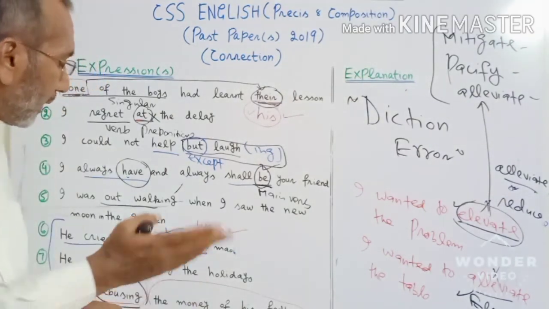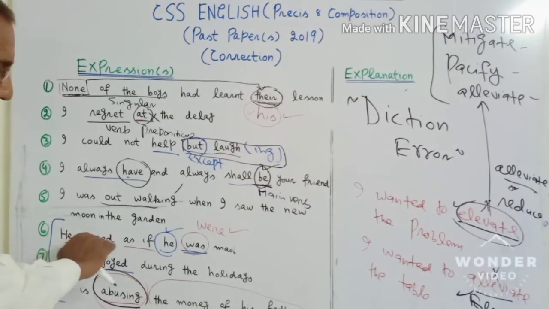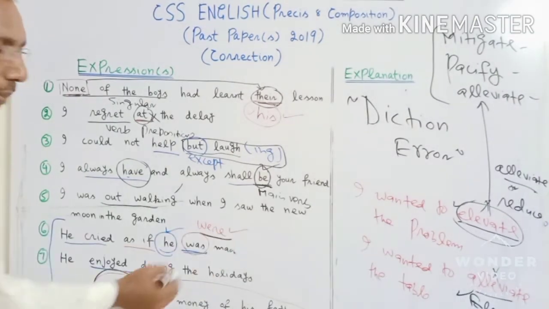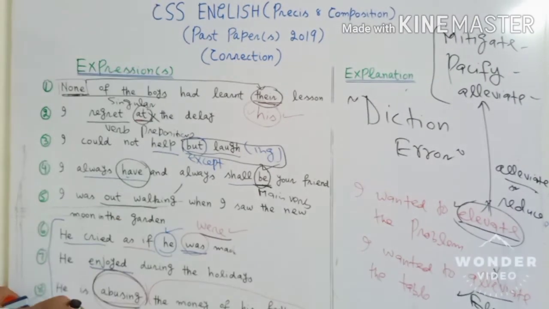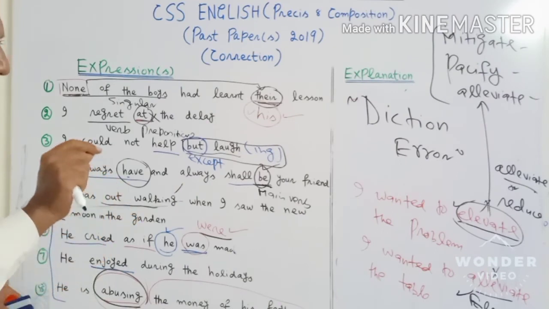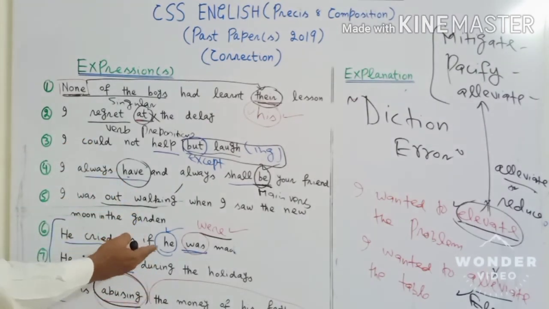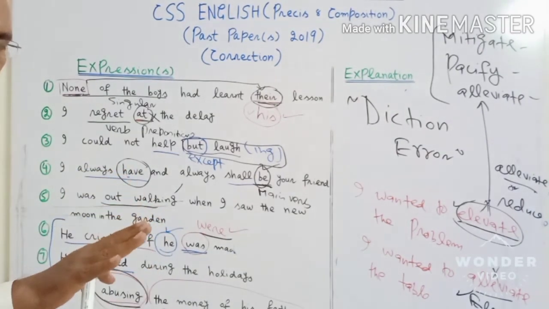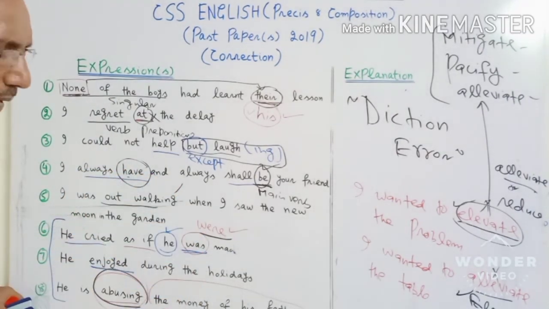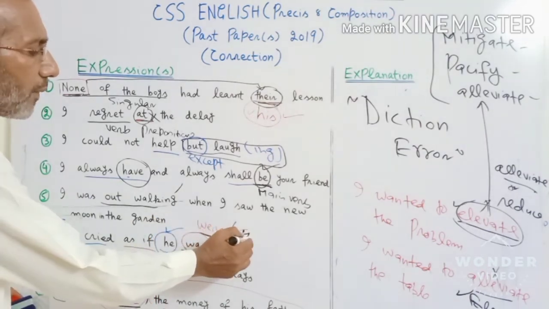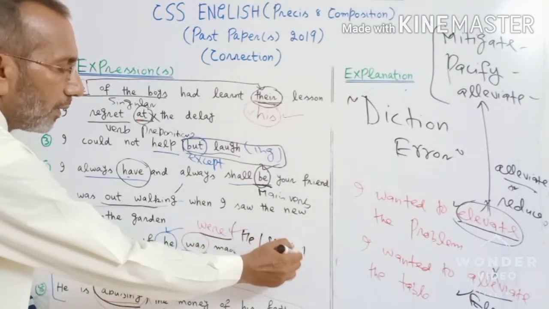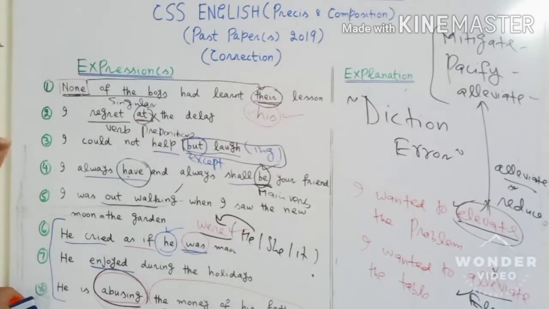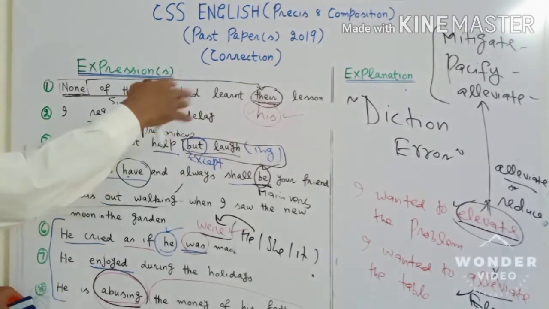Clear? So the nutshell of today's lecture is that in the first expression, right, we needed some subjunctive verb, and we use the verb form in imaginary conditions or otherwise too. We use the verb with all the cases, singular, plural, in all cases. In case of plural, all of you know the verb is there, but in case of he, she, it, which is singular, if you use this verb form, it means it's a sort of supposition. It's something unreal. Clear? And we talked about this in detail.